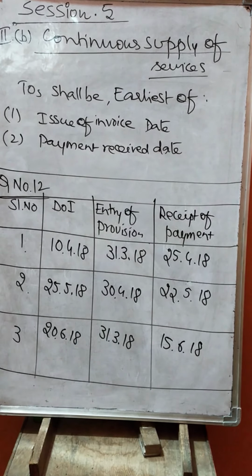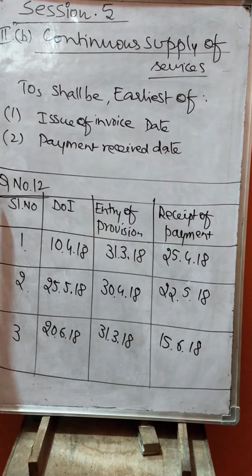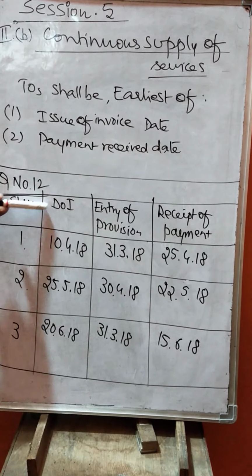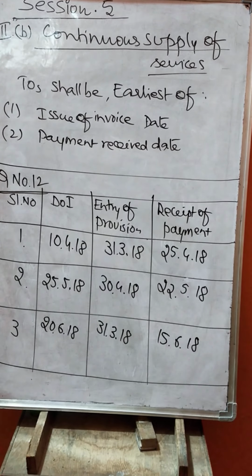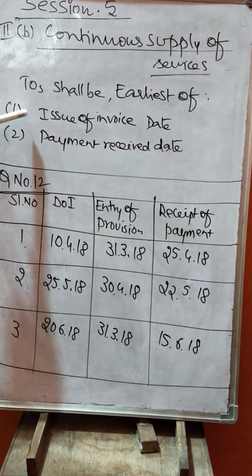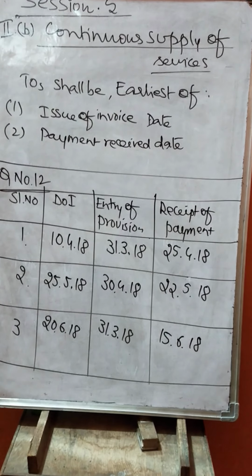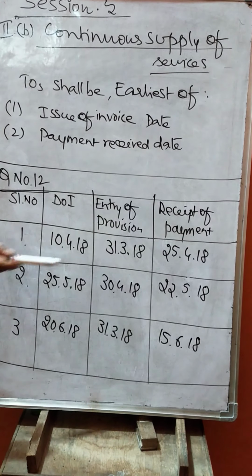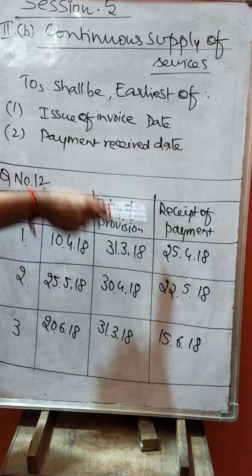Let us solve one problem on this basis. Question number 12 is on the basis of continuous supply of service: date of issue of invoice, entry of provision, receipt of payment. According to the requirement, what are the 2 dates we require? We require issue of invoice and payment received, and both are given. So what is the extra information in the question?